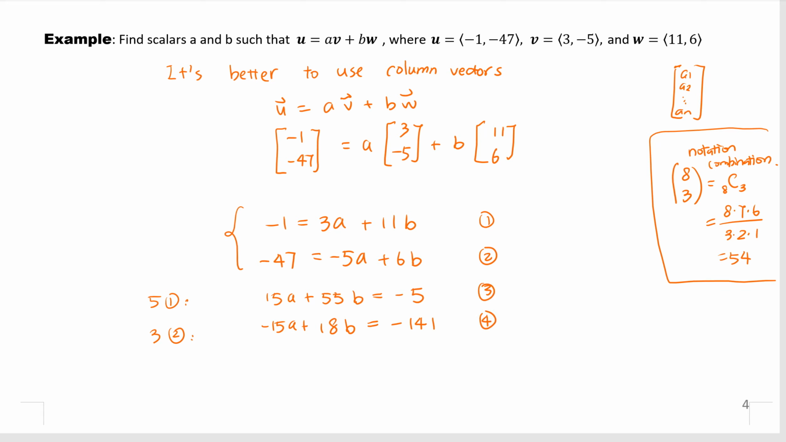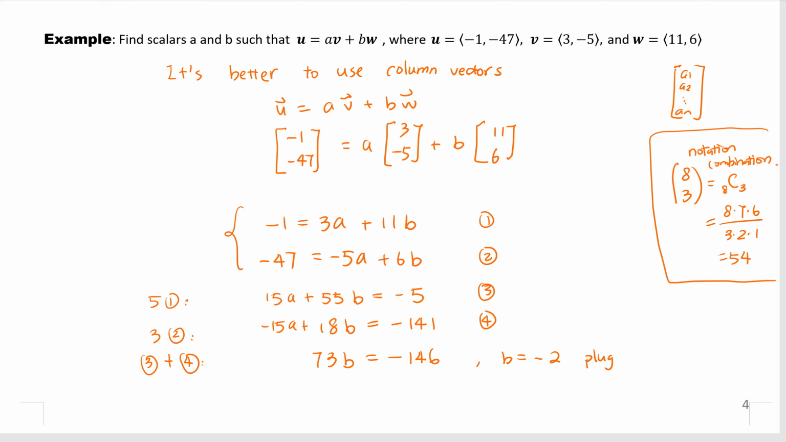How do we get rid of a? We use equation 3 plus equation 4. Okay, so don't forget, please write down the steps and the operation you're doing when you solve the system of linear equations. So when we add them, a gets canceled. 55 plus 18 is 73b, right? And here we have 146. Good. How do we solve for b? Well, b is just -146 divided by 73. Well, that's exactly -2. Okay, good.